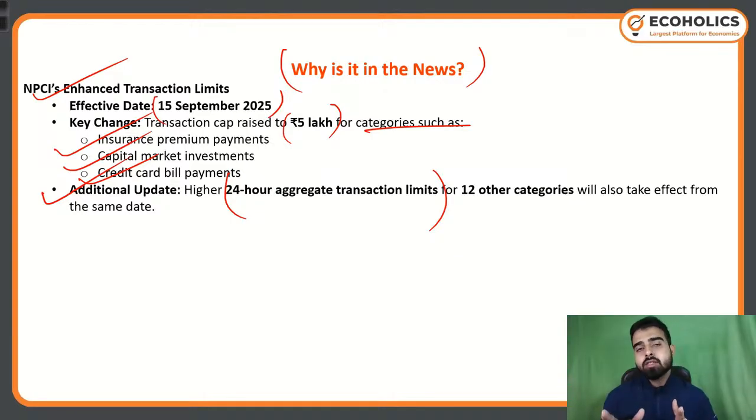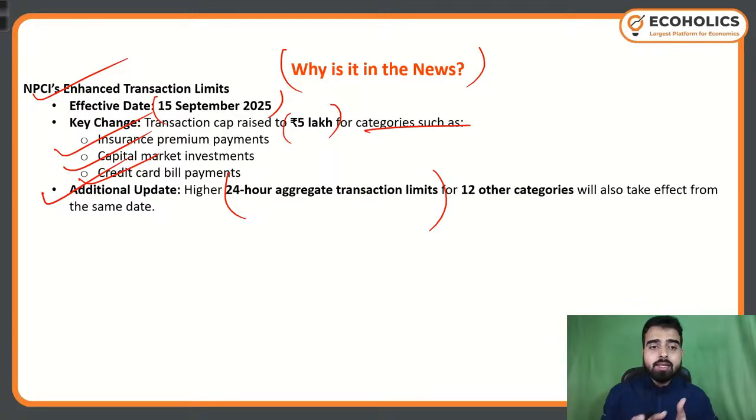A single transaction limit means that in a single time, if I am paying my insurance premium, there is going to be a limit on a single transaction. I cannot do a premium payment transaction beyond 1 lakh of rupees. Now this is a single transaction limit.